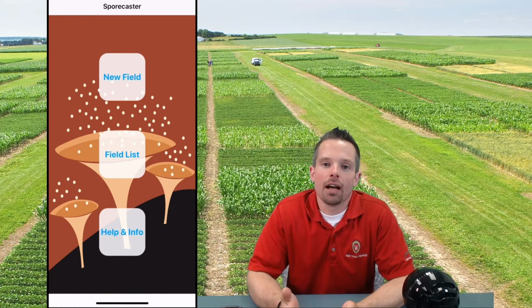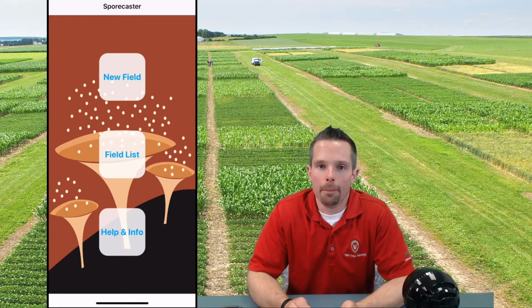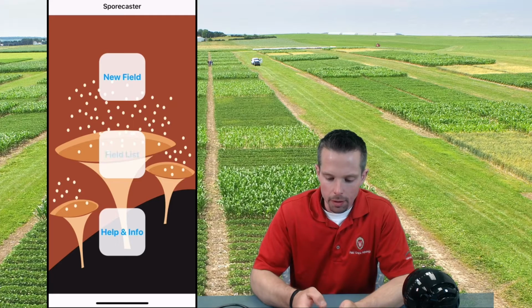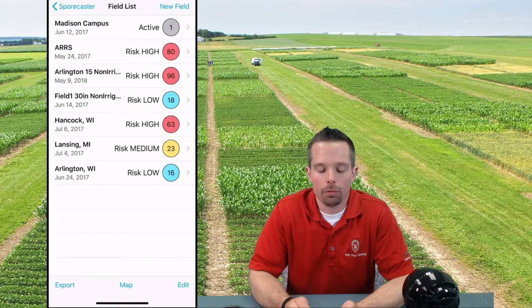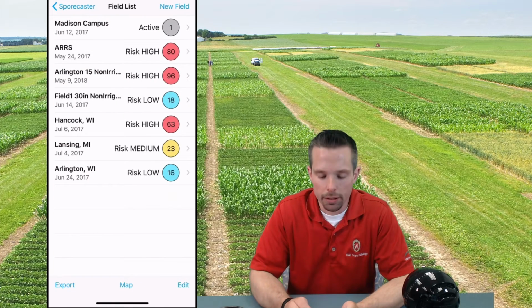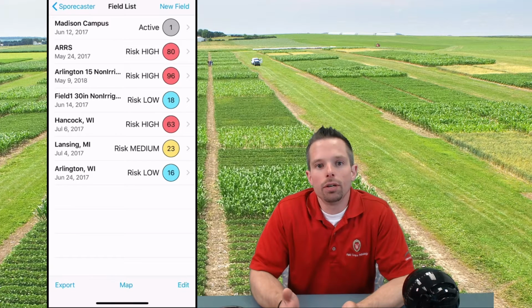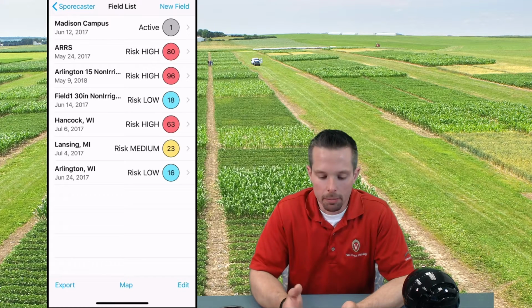Today I'd like to talk a little bit about threshold interpretation for our Sporecaster app. So we'll actually go into a field list here where we have a couple of predetermined forecasts for several different locations. It's important to note that we actually have two different models which run our app system here.